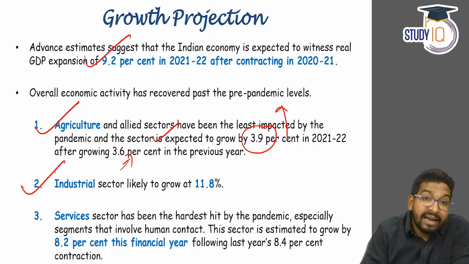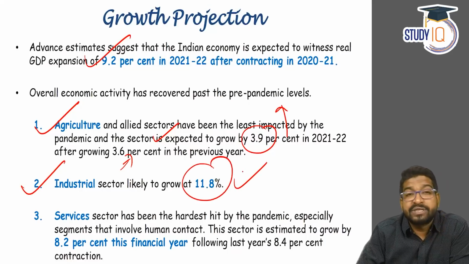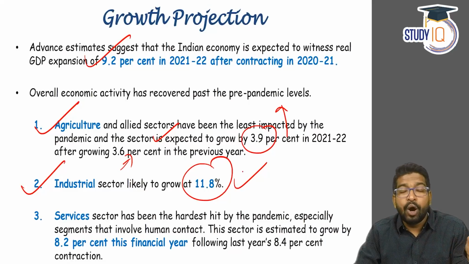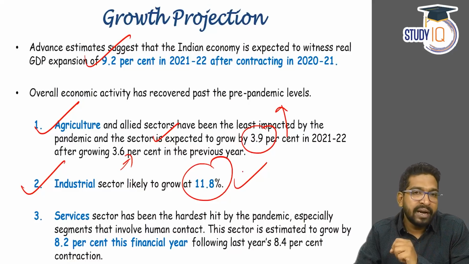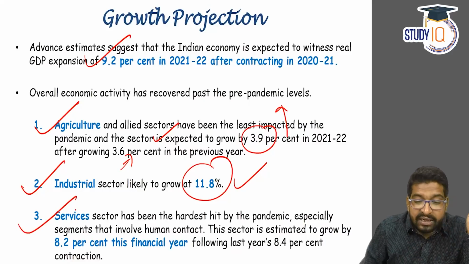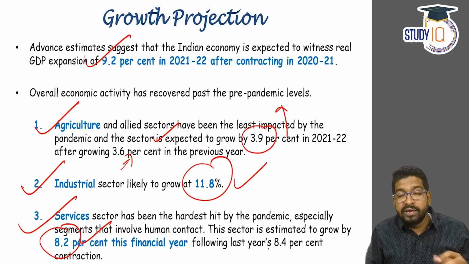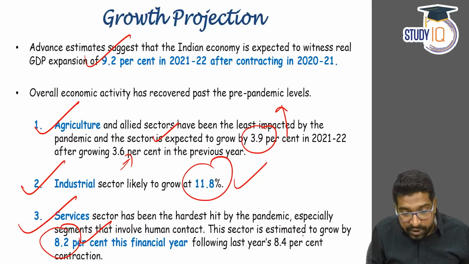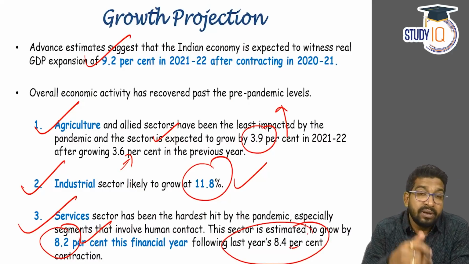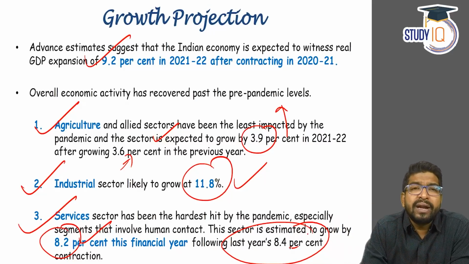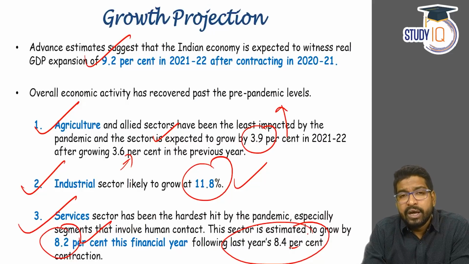The industrial sector is likely to grow at 11.8%. Now, it was the services sector which was heavily hit. Yes, we can talk about IT services which were not hit, but all the other contact intensive services were hit extremely hard during the COVID-19 pandemic. And the services sector is going to see a growth rate of 8.2% this financial year, where it contracted last year. It was negative 8.4% in the last fiscal. This fiscal, that means in the upcoming fiscal, we are going to look at 8.2% growth rate for the services